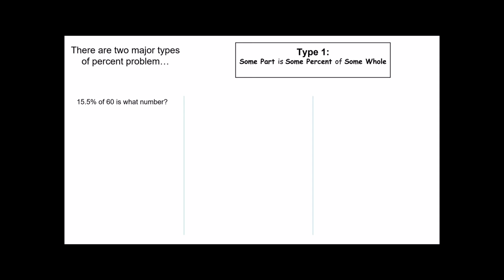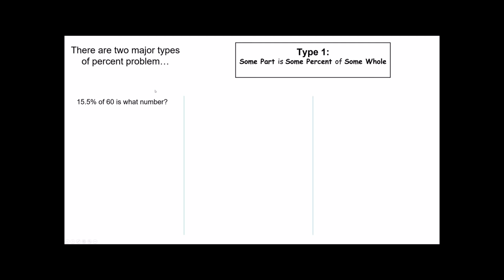15.5% of 60 is what number? It's a fairly simple translation problem. Now, a lot of you may have solved these in the past using proportions. Certainly you can do percent problems using proportions, but I'm going to show you an alternative method today using the translation strategies we have used in the past. In this problem, we are told that 15.5% of something is going to be another number. In other words, if we take this whole amount right here, this 60, and we find 15.5% of it, it's going to be a certain value or a certain number.